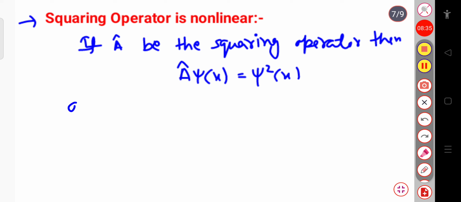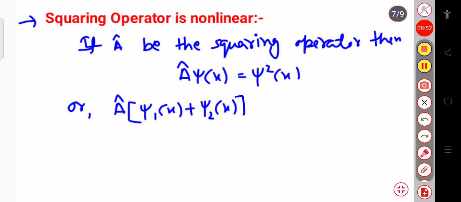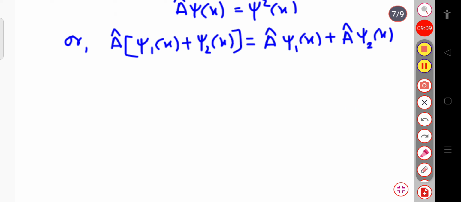Now suppose the wave function psi of x can be written as the linear combination of other functions, that is psi 1 of x plus psi 2 of x. Then if I follow the distributive law, A cap psi 1 of x plus A cap psi 2 of x, since the linear operator follows the distributive law.